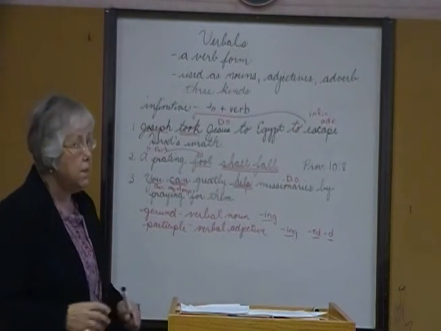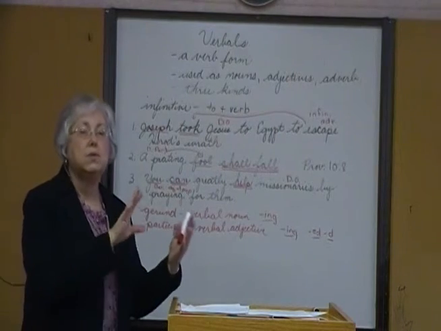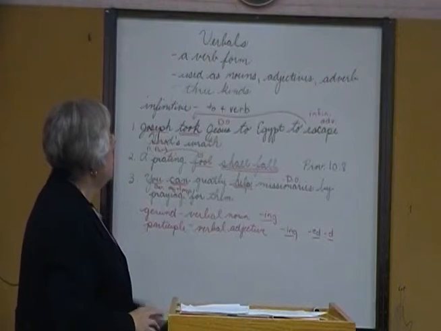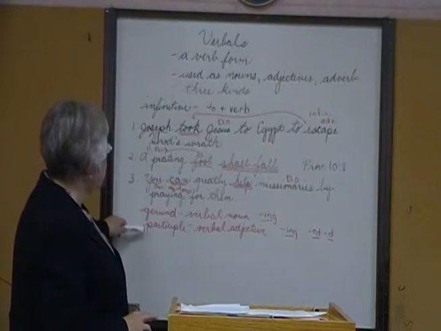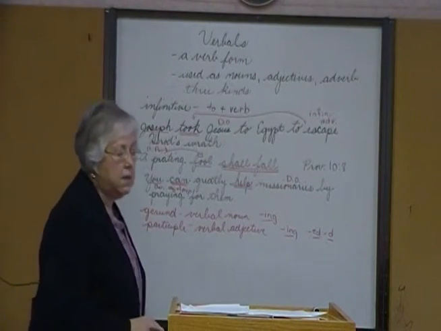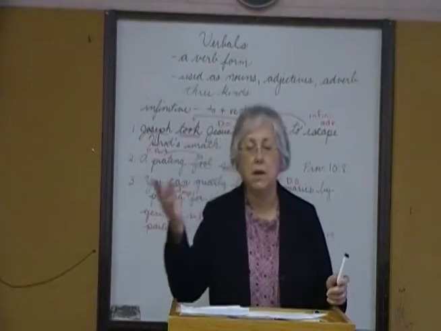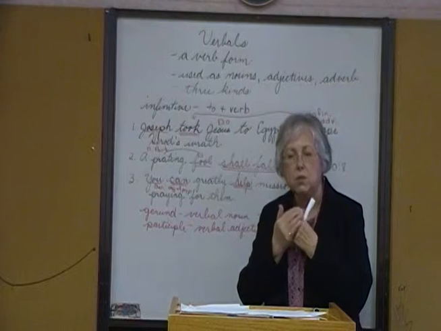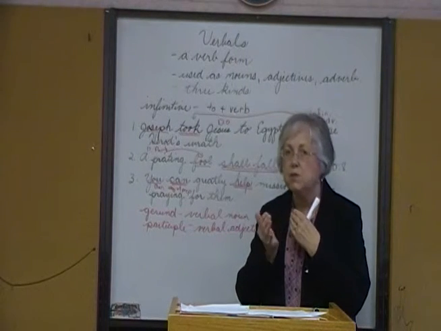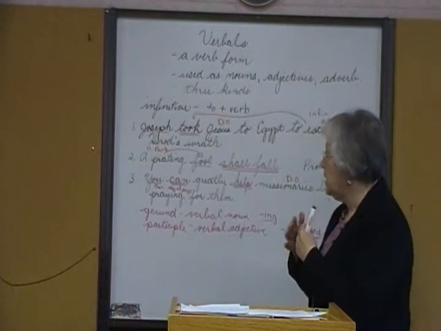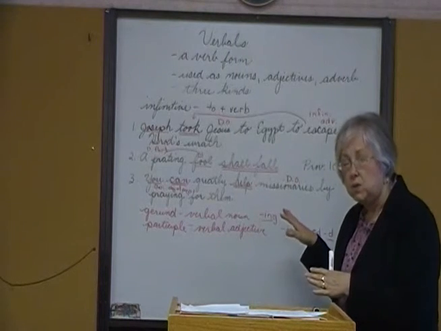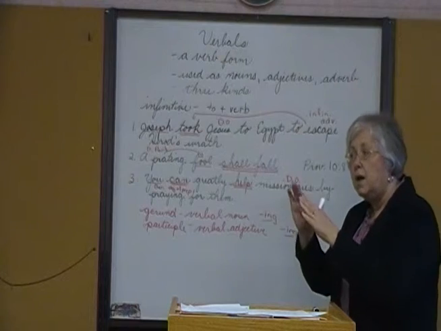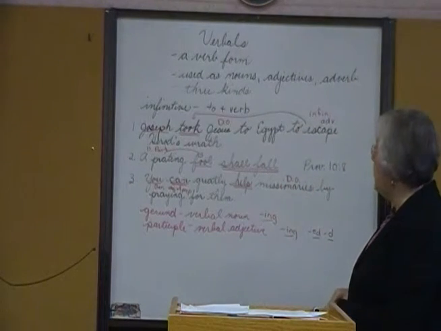Verbals are not the main verb in the sentence. They're used as another part of speech: a noun, an adjective, or an adverb. The three kinds, we have gerund, participle, and infinitive. We'll continue on looking at verbals some more. When we take a look at phrases, we're going to take a look at prepositional phrases, and at verbal phrases, because you can see by the examples on the chalkboard that sometimes verbals don't work by themselves. They have other words working with them.